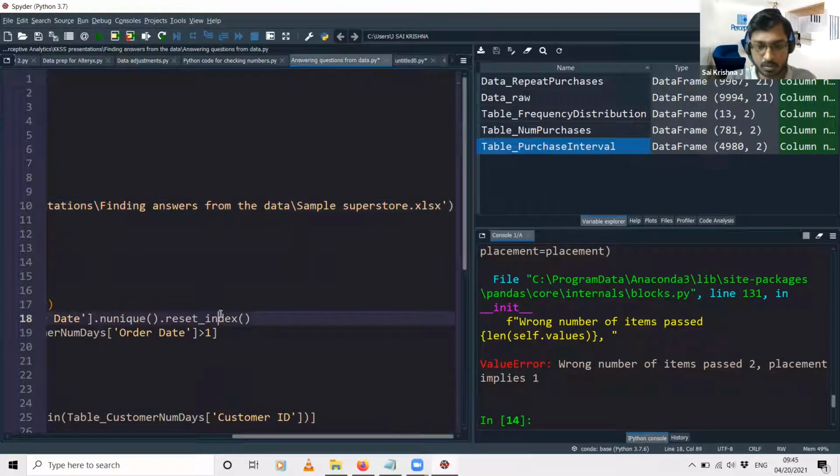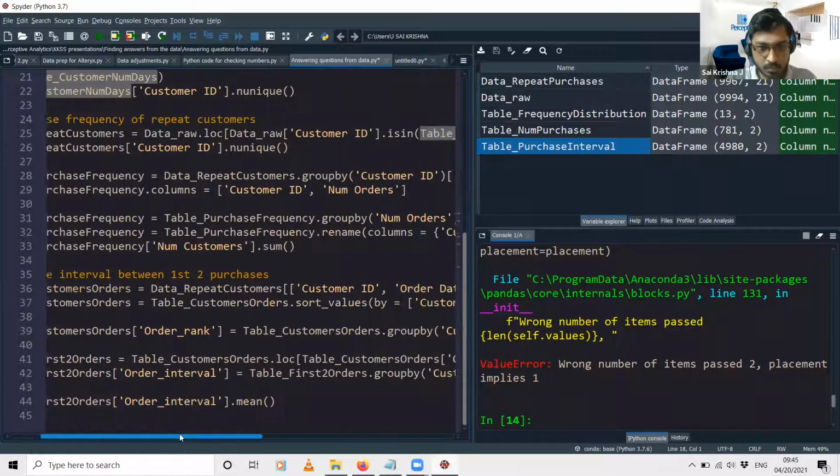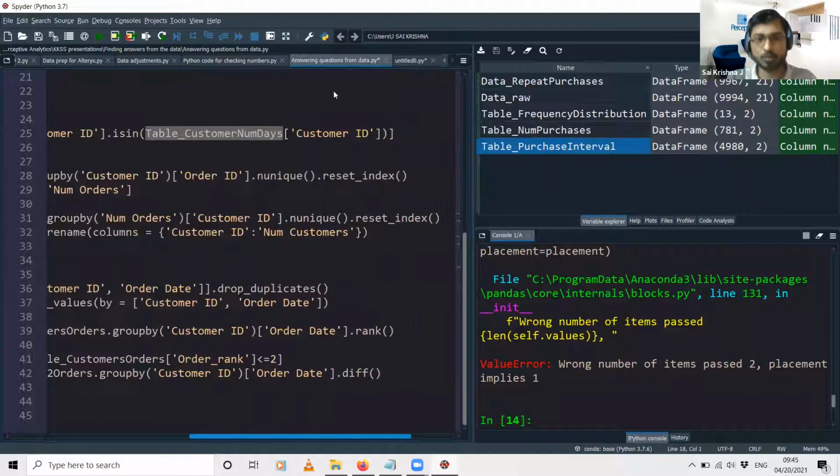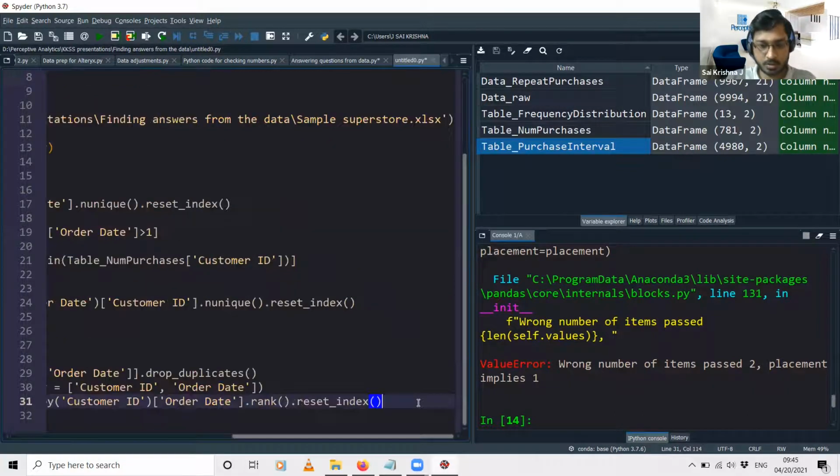Just slight confusion here. Okay, I'm sorry. The reset_index is not prepared. I think it's because it is a new data set. Let me just check it once.